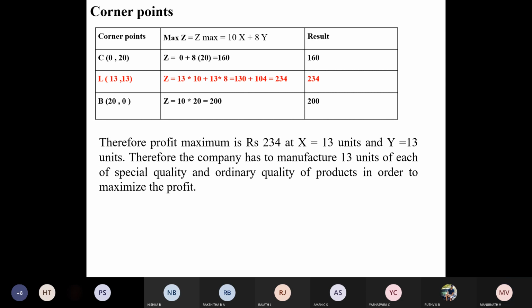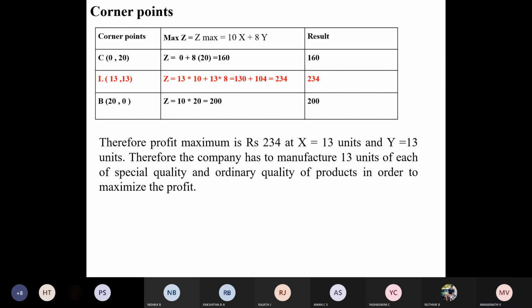120 plus 17 into 8, how much? 17 tables. 136. 120 plus 136, that is 256. That is your Z maximum.